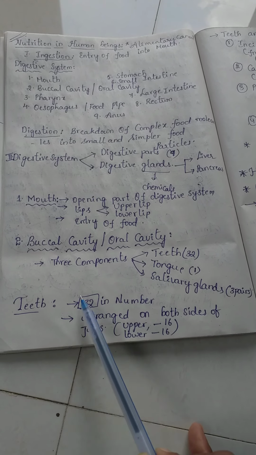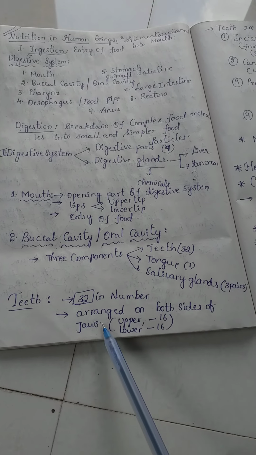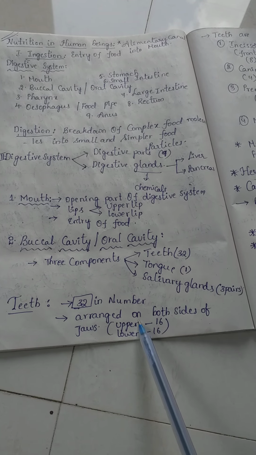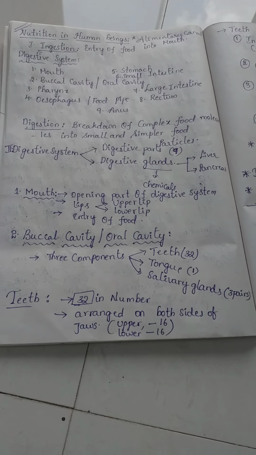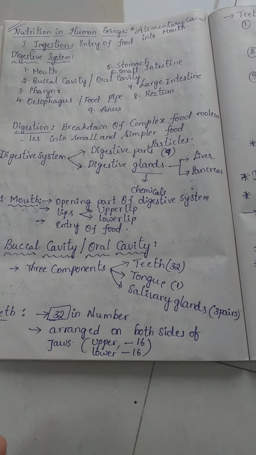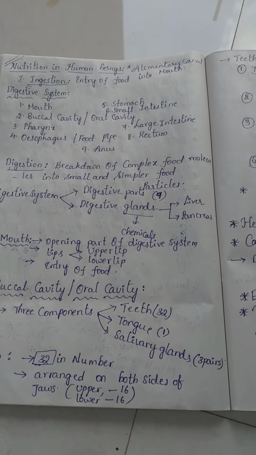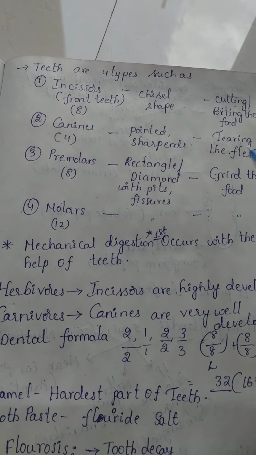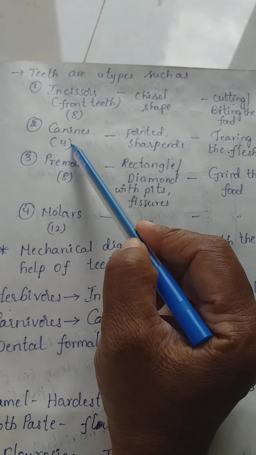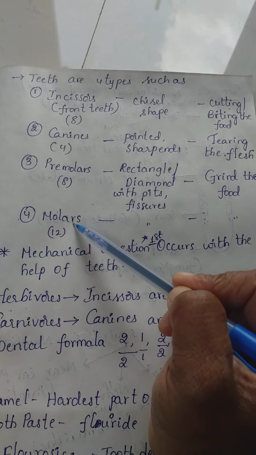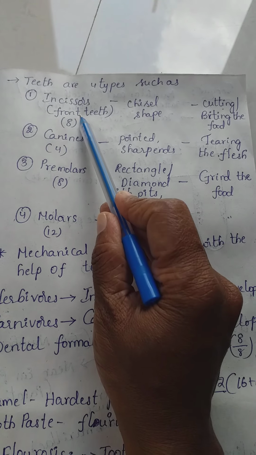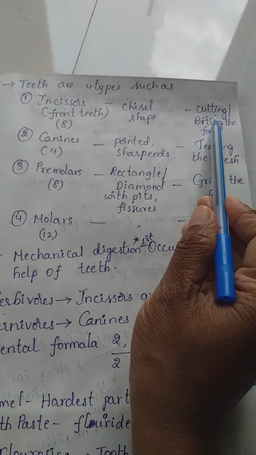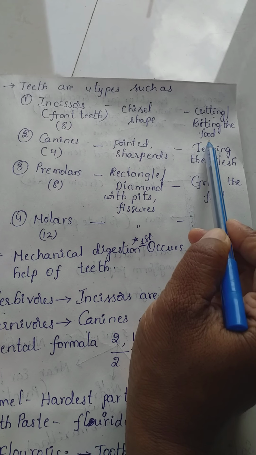First one, teeth. They are 32 in number and arranged on both sides of the jaws, upper jaw and lower jaw. On the upper jaw 16 teeth are arranged, and on the lower jaw 16 teeth are arranged. There are 4 types of teeth: incisors, canines, premolars and molars. Incisors are front teeth or cutting teeth. They are chisel in shape, useful for cutting or biting the food material.